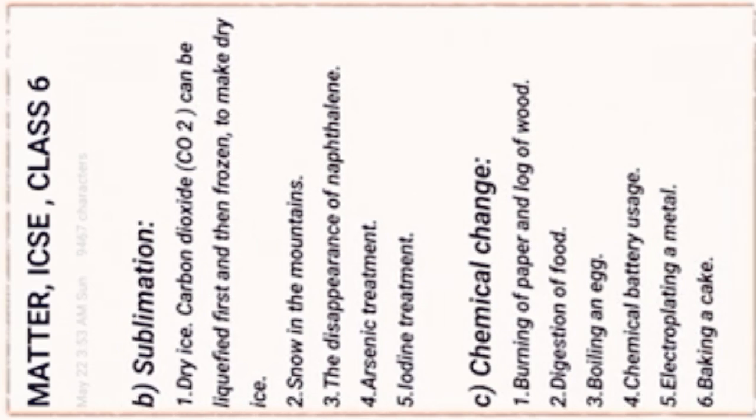Next, examples of chemical change: burning of paper and wood, digestion of food, boiling an egg, use of a chemical battery, electroplating of metal, baking of a cake.